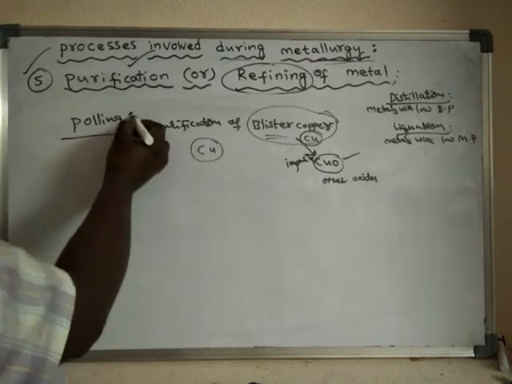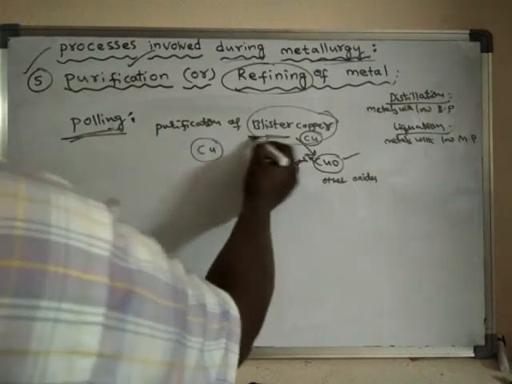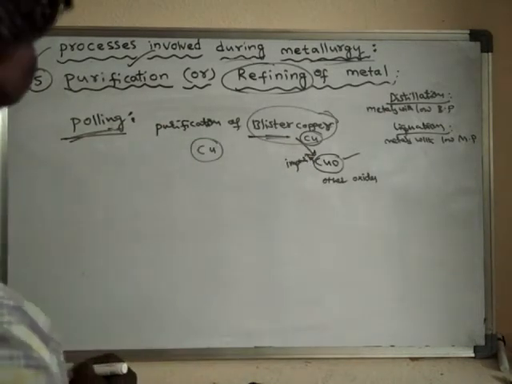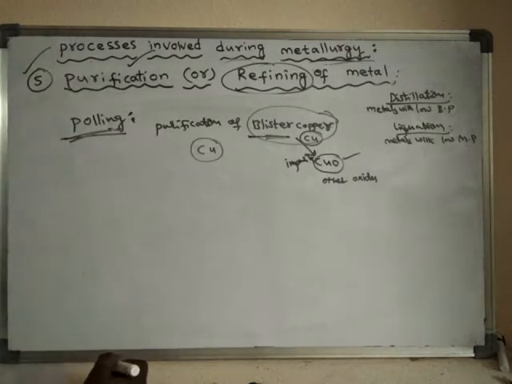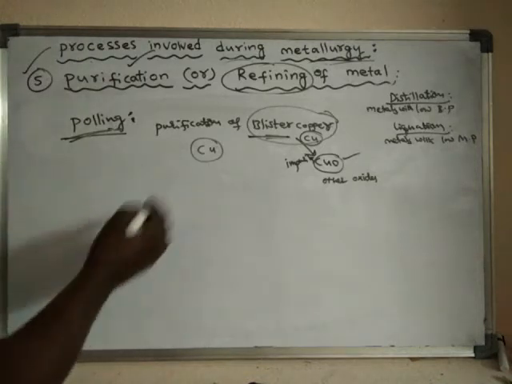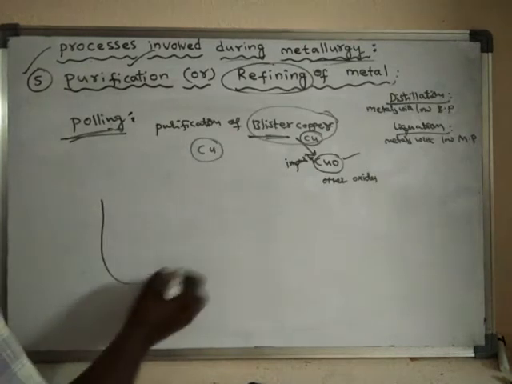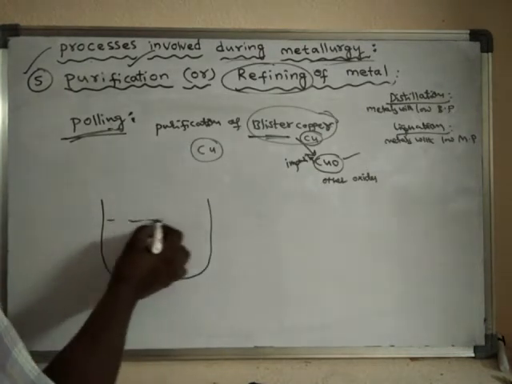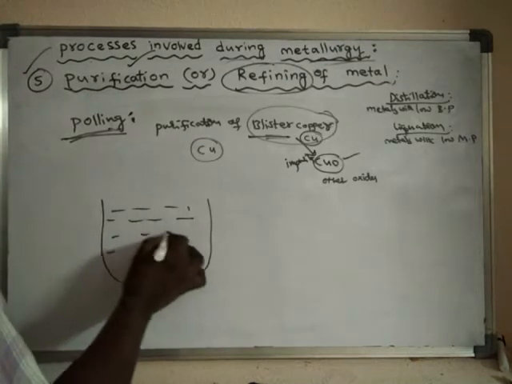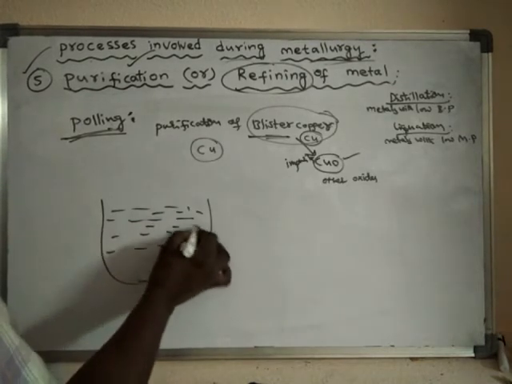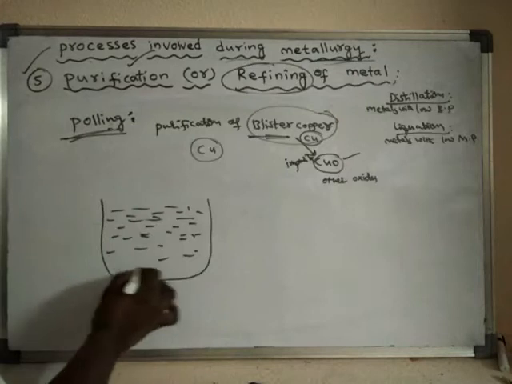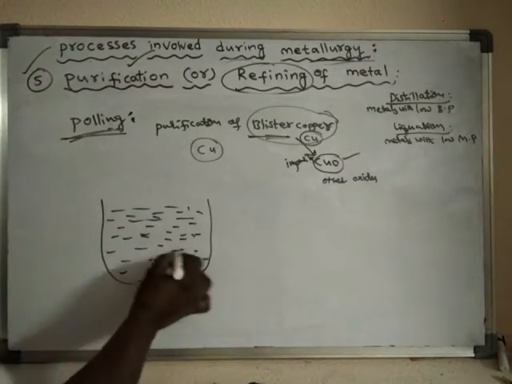Then how to purify the blister copper into pure copper? In this method, the impure copper which contains copper oxide as the impurity is melted, and we'll get the molten form of the impure copper.